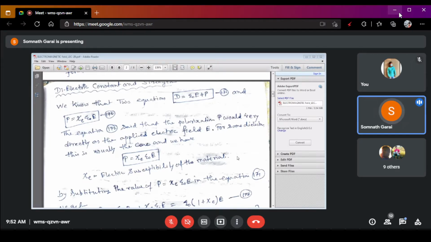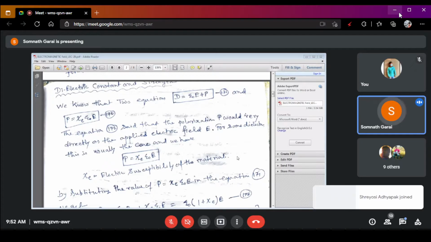Now, we already know two important equations. One is D is equal to epsilon naught E plus P, and another is P is equal to Xc epsilon naught into E. This P is called the polarization of the dielectrics.